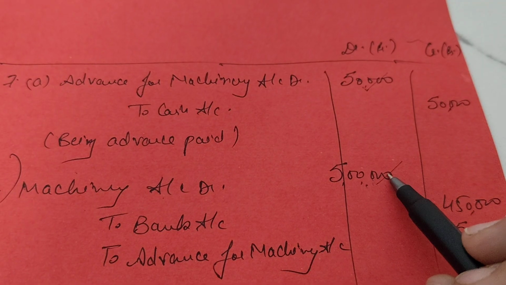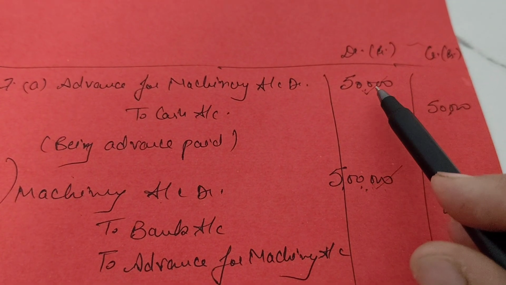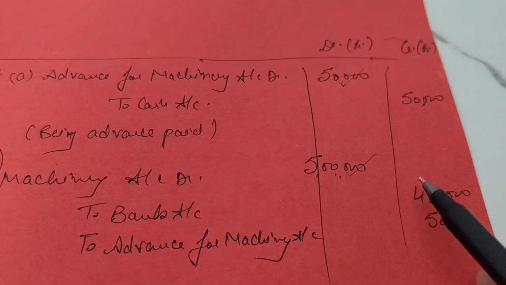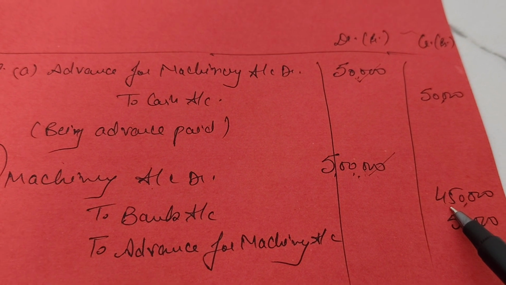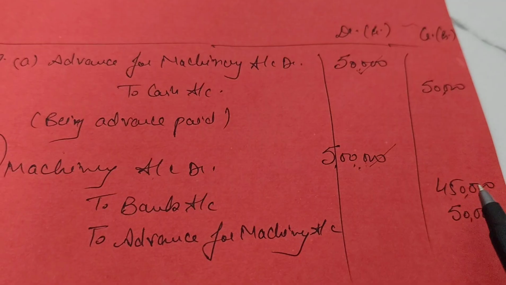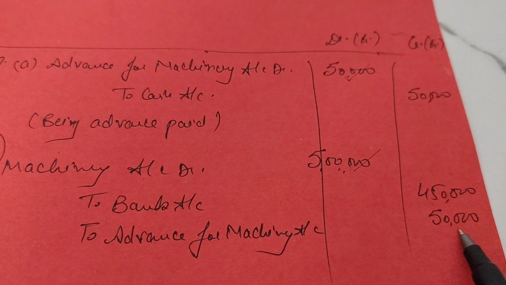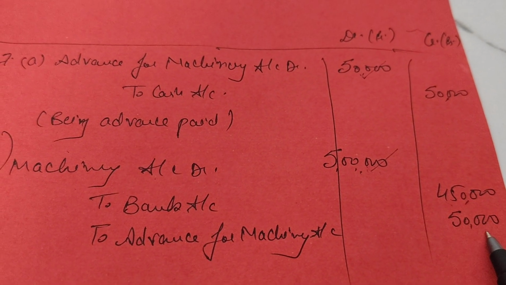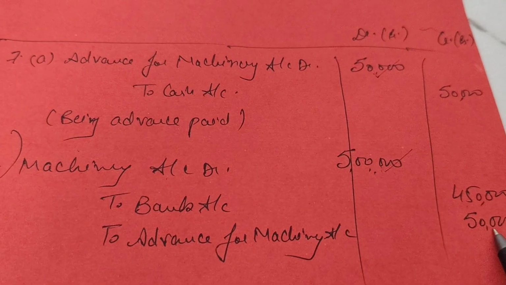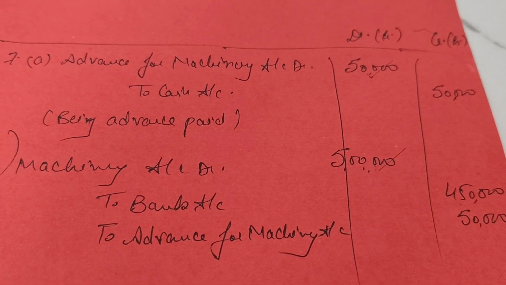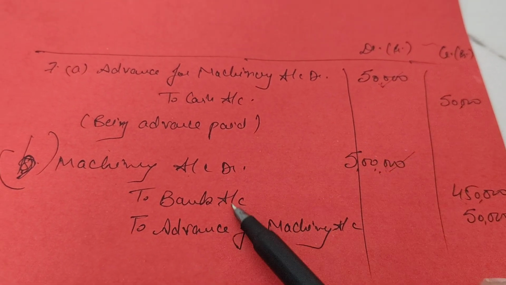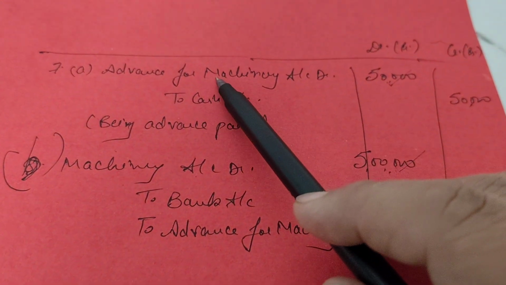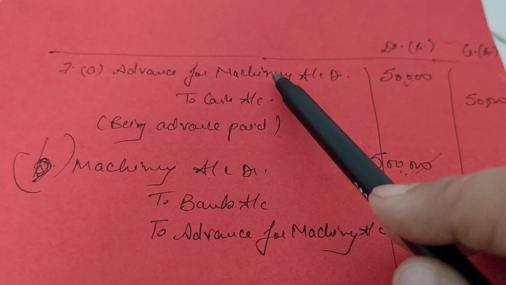Okay. Now, how much payment was made? Already we have paid 50,000. So, how much more is needed to make payment over here is 4,50,000. So, through bank we paid 4,50,000. The left amount, that was 50,000, that have been already paid by the firm. That have been already paid by the firm means that have already been debited to which account? Advance for machinery account.